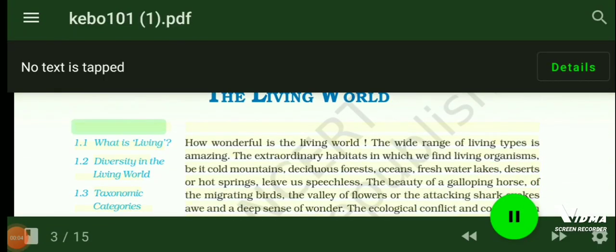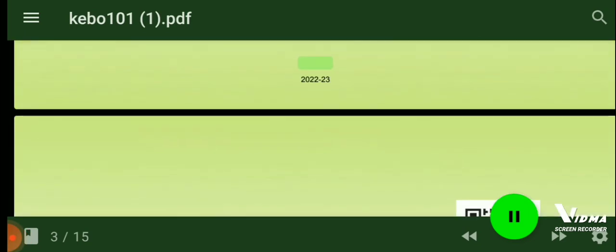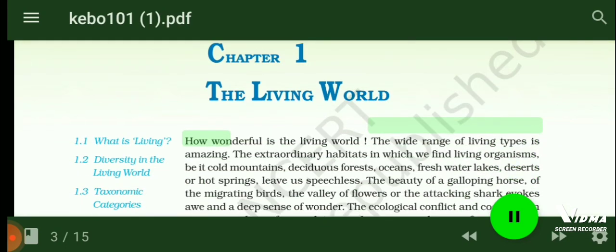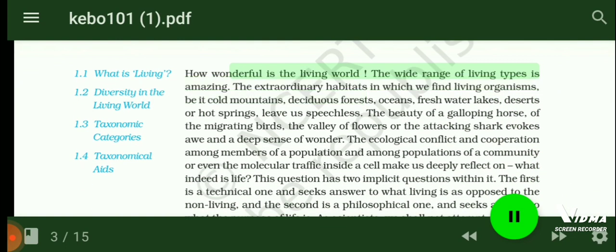1.1 What is living? Amazing. How wonderful is the living world? The wide range of living types is amazing. The extraordinary habitats in which we find living organisms, be it cold mountains, deciduous forests, oceans, freshwater lakes, deserts or hot springs, leave us speechless.